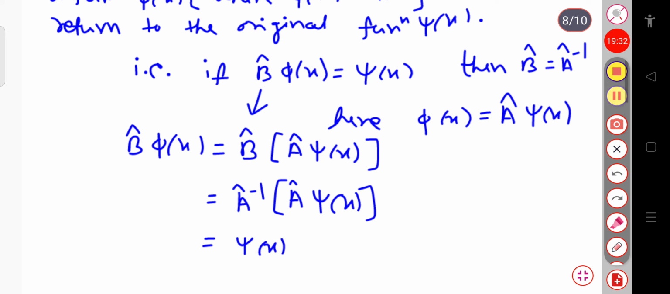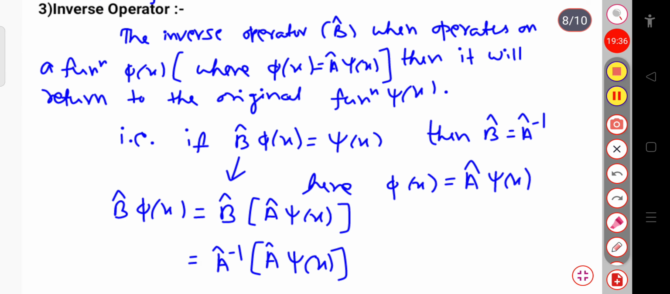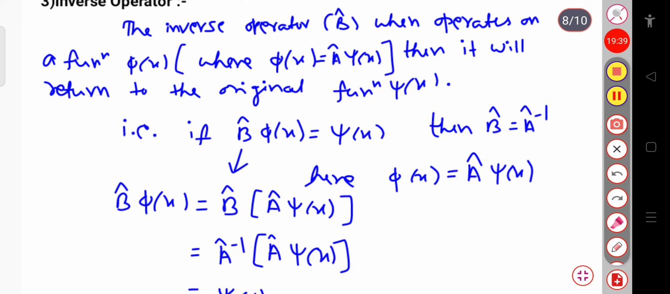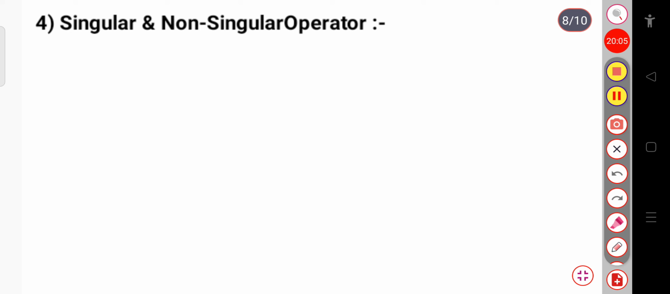That is, when the operator b cap operates on the function phi of x, where phi of x is obtained when a cap operates on psi of x, you get back the original function, that is psi of x. That is called the inverse operator, that is, b cap is known as the inverse operator. Okay. Now the next is singular and non-singular operator.